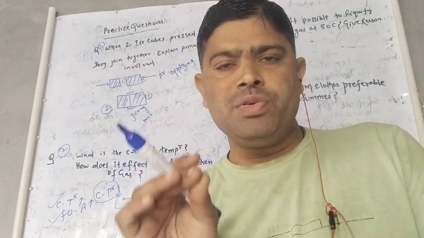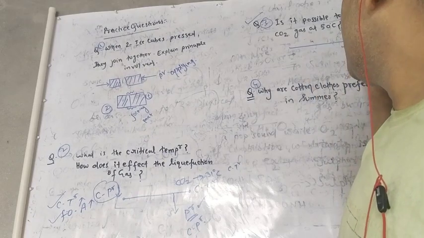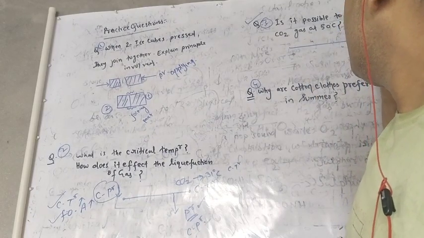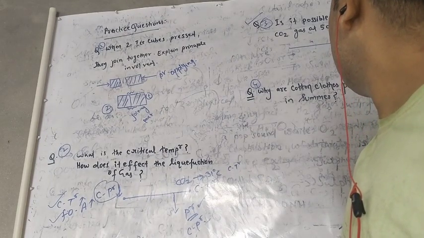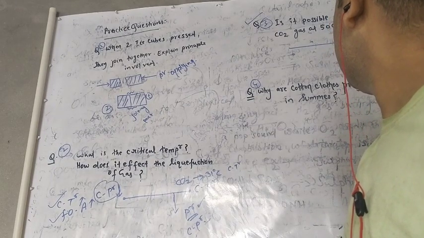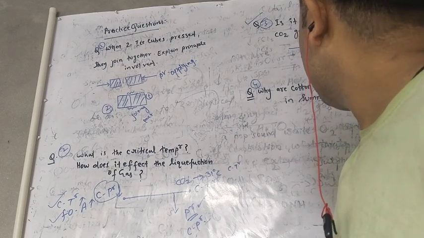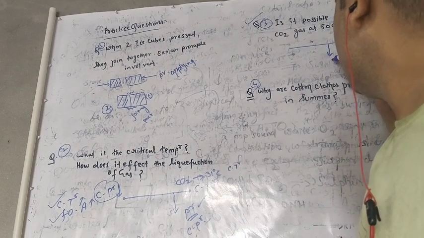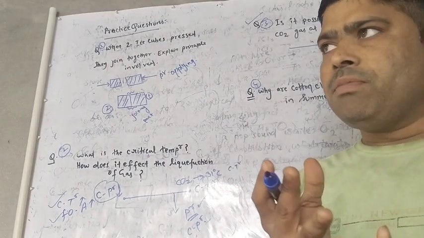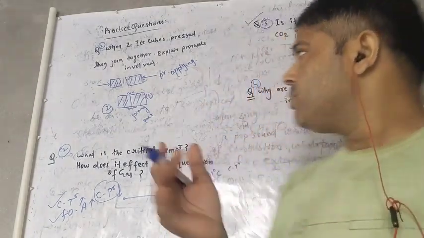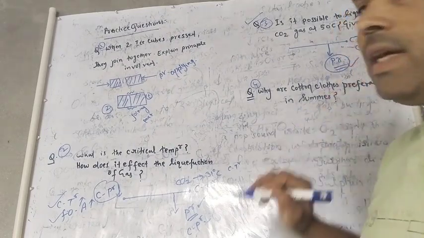temperature of the CO2 gas is 31 degrees. That means this is the line of critical temperature, and the critical temperature of CO2 is 31 degrees. Below this temperature, the CO2 gas can be converted into liquid by using pressure, and this pressure is known as critical pressure.